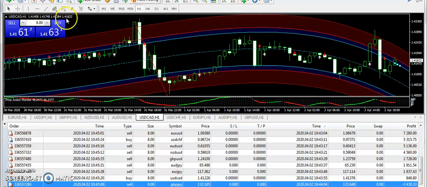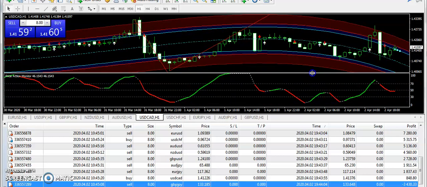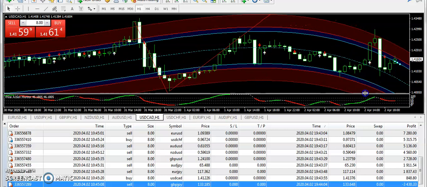Look, the market came down, and whenever you see that the market is into the lower red boundary and it's gaining the momentum, then you can buy the pair. And moreover, the price action monitor is there to help you as well. When it turns green, it means the time to buy. When it turns red, it means that it's a time to sell. But overall, this indicator is more useful for the higher time frames. But with this indicator, you can scalp the market as well as you can also take long trades like we are doing it here. So guys, this is how you need to use the trading system.